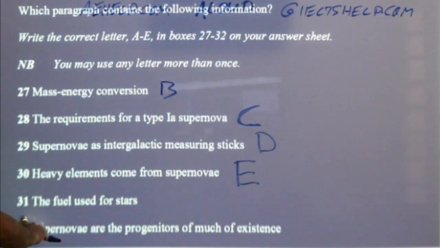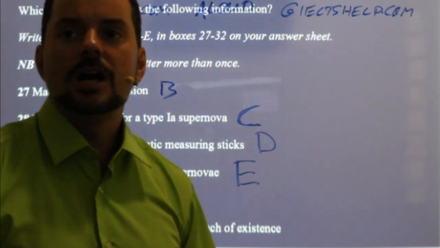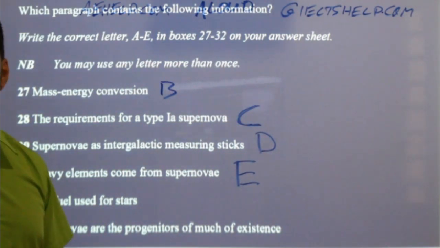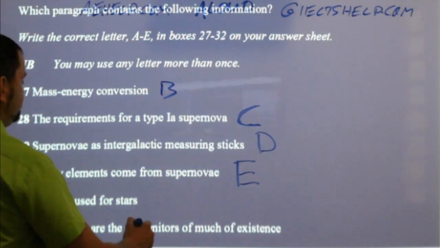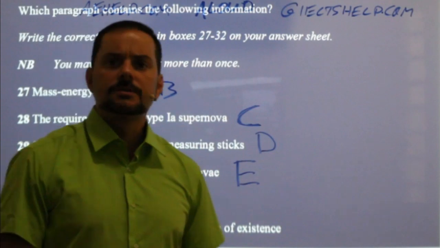31, the fuel used for stars. Mr. Santosh, for the previous one, that was correct. Okay, Chutney, Katroja, and Hung, and Aryan Pudasini, Reba. Yeah, B, right? What is the fuel used for stars?